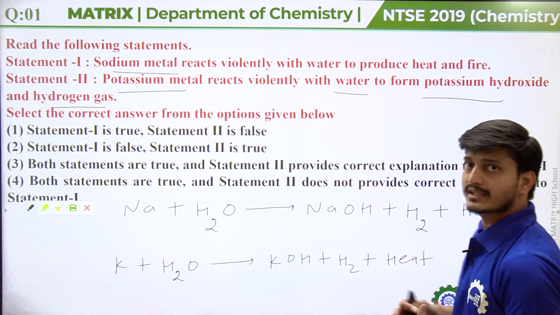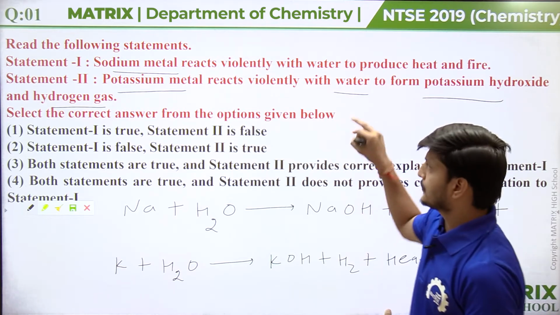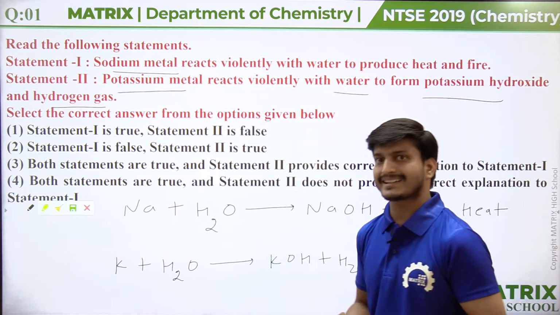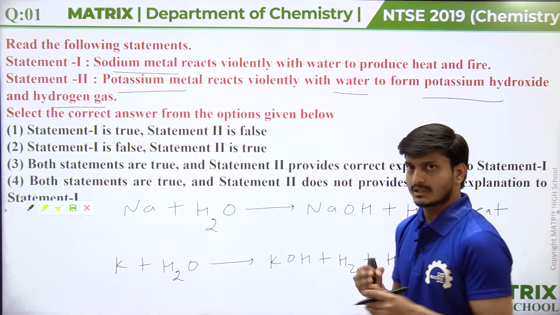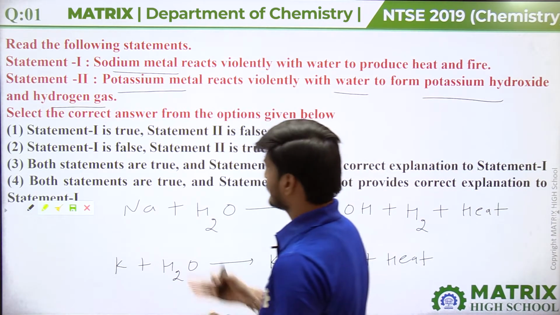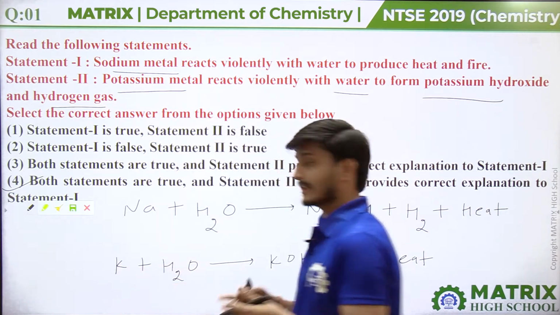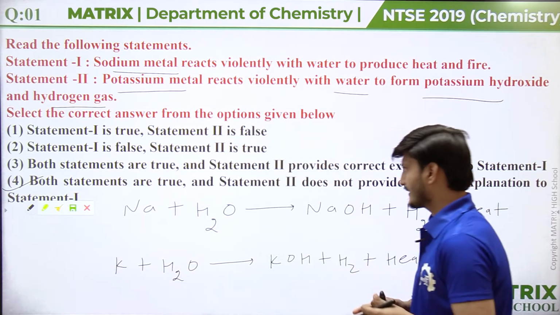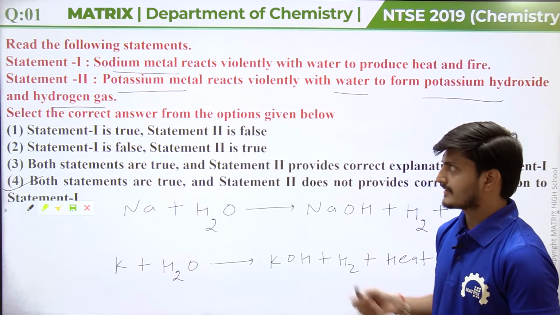So both the statements are correct, but statement 2 is not the correct explanation of statement 1. If we see the options, the 4th option is correct: both statements are true, and statement 2 does not provide the correct explanation of statement 1. So our answer is 4th.